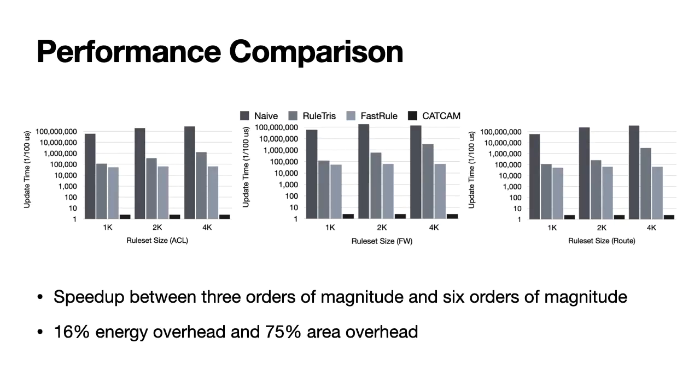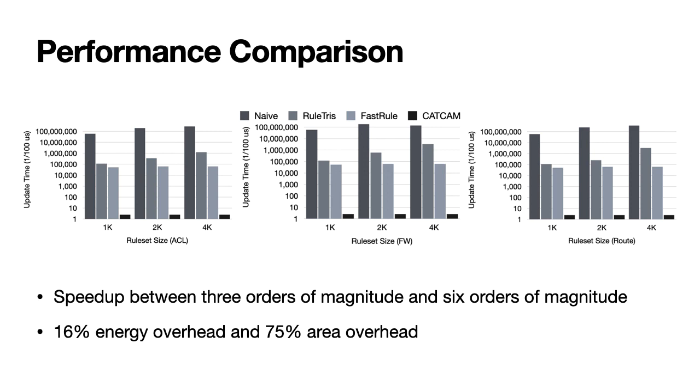CATCAM is compared to state-of-the-art TCAM updating algorithms with ClassBench. It generates various types of rule sets with different sizes, and rule insertion and deletion account for half each in the update stream. As can be seen from the diagram, CATCAM achieves an overwhelming speedup between 4 to 6 orders of magnitude.